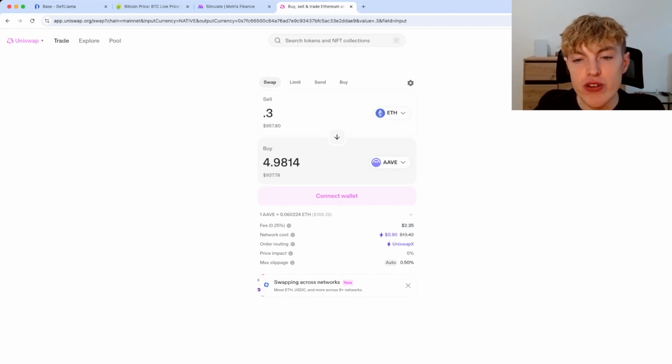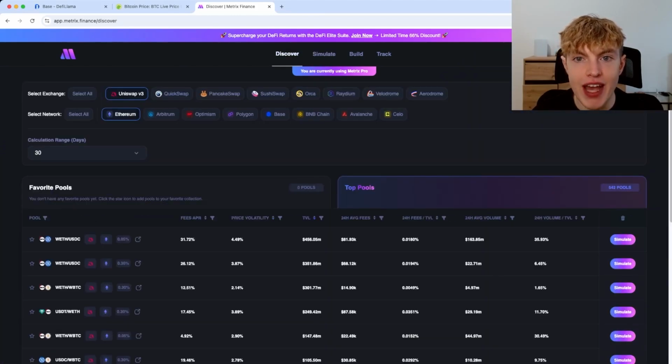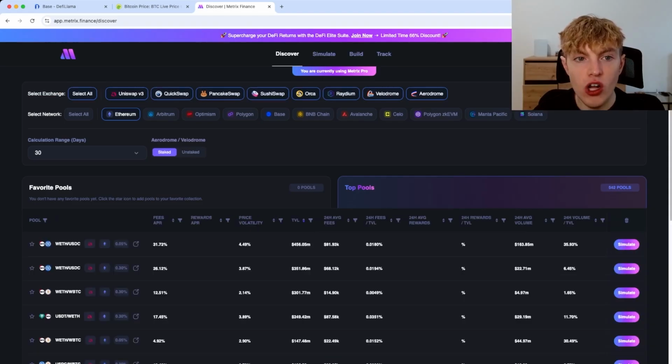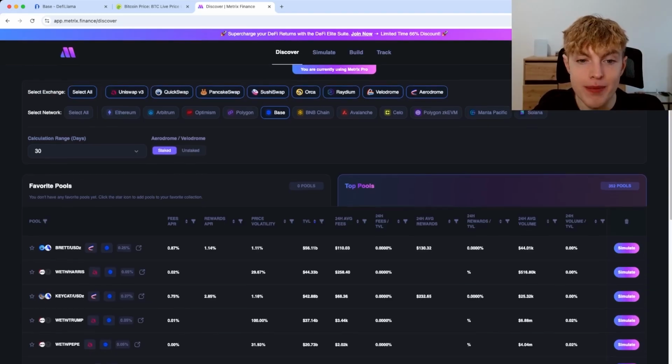So think about it, if there's a ton of trades going on every single day and a ton of traders are paying fees, then there's a lot of money that's getting paid out every single day to liquidity providers just like me. So going back to Metrics Finance, we're gonna go ahead and go to the Discover tab at the top, and for selecting an exchange, I'm gonna go ahead and select all, and then for networks, of course, I'm gonna select BASE. I'm going to uncheck the Ethereum network since our video is about BASE.